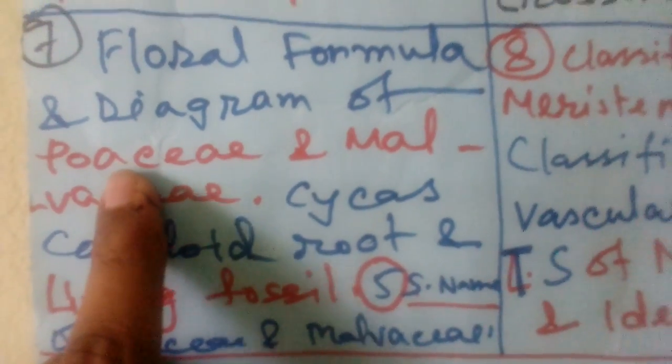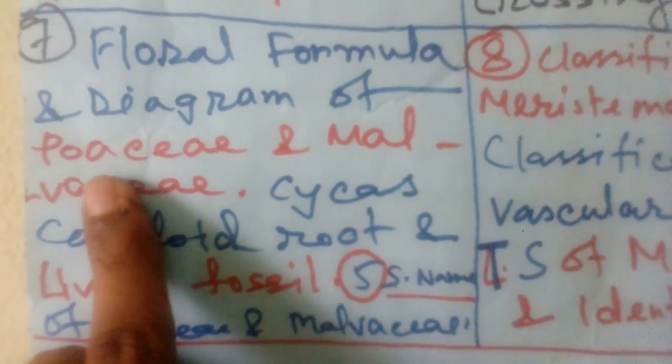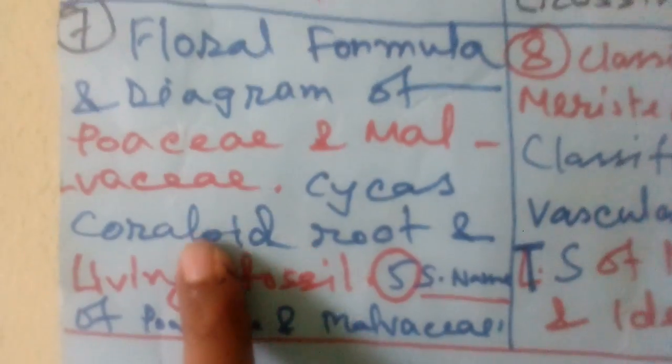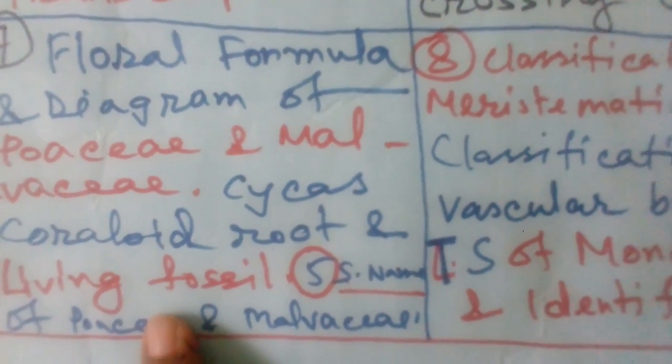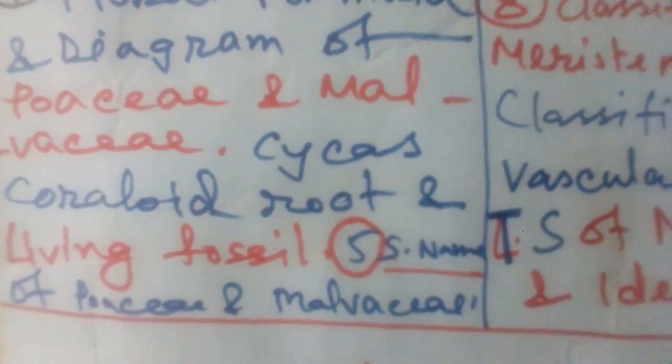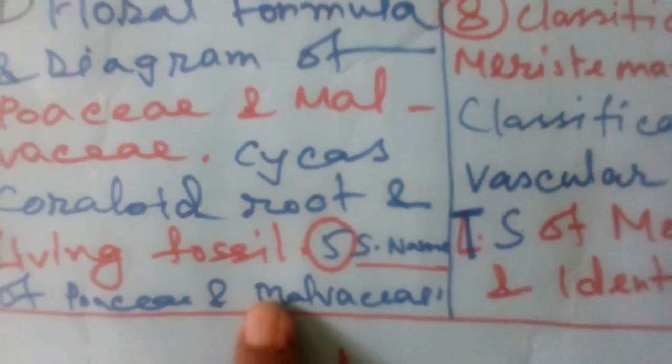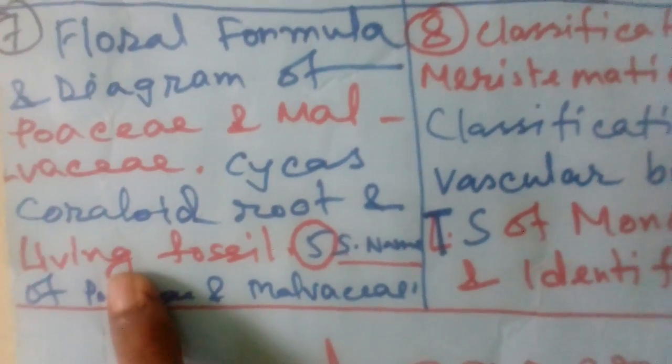That is prothallus. That is Poaceae and Malvaceae, that is floral diagram and formula. It is a common question, and five scientific names attached. And coralloid root, why and why it is Cycas, that is a living fossil. You must memorize this segment, it is important.